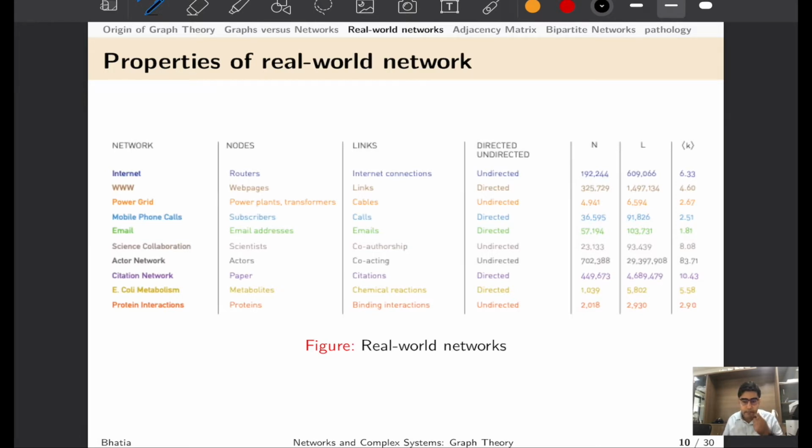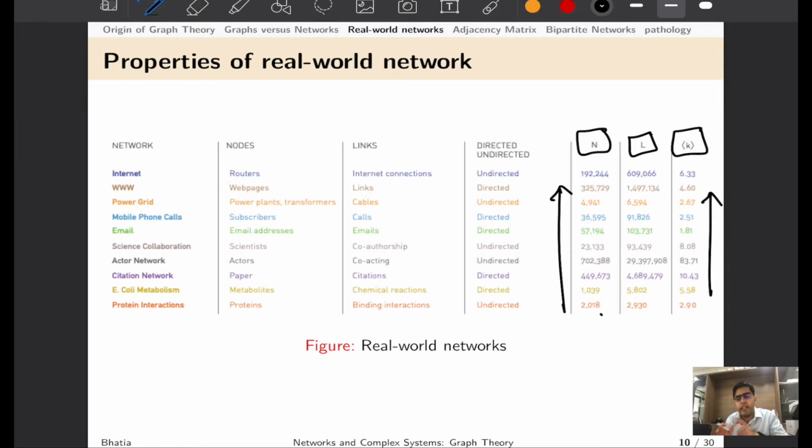If you look at some of the real world networks now, most of these real world networks are characterized in terms of N, L, and average k. And if you see here, from internet to protein interactions, the number of nodes ranges all the way from a few thousands to a few hundred thousands, and the average degree, that is on average each node is connected to, ranges from 2 to 6 other nodes.